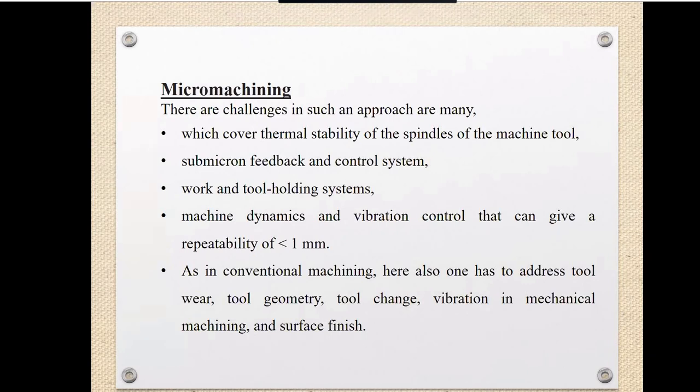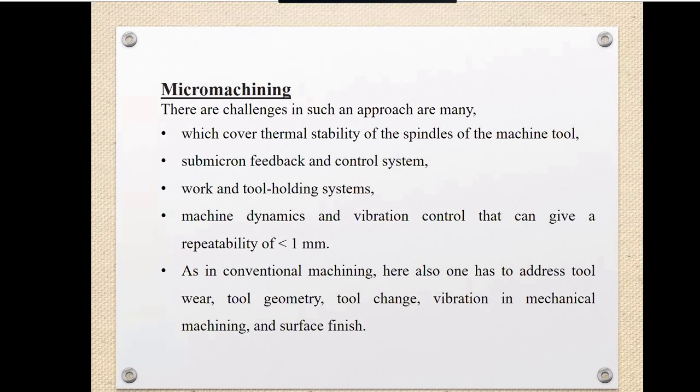As we see, we have different types of conventional manufacturing methods, and we have gained different types of knowledge because we have been using the conventional manufacturing methods for a very long time. So we have a depth of knowledge of how the process is going to affect the quality of the product.